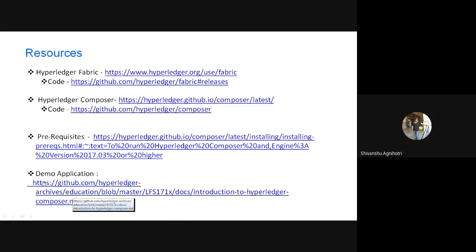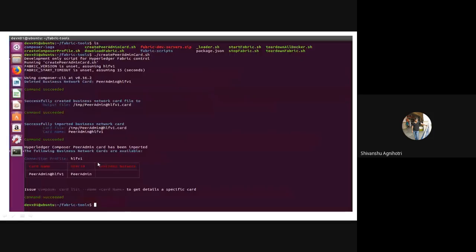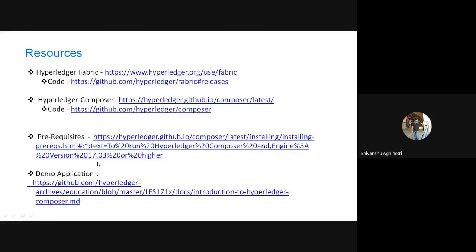There they have shown the complete development, so if you are a first time user of Hyperledger, then you can go through this link and develop your basic small application of the tuna network. Once you implement that application, you will get a lot of idea about how Hyperledger works, how Composer works, how Fabric works. So all the steps that I have seen, and many steps I have not included, there are a lot of steps.